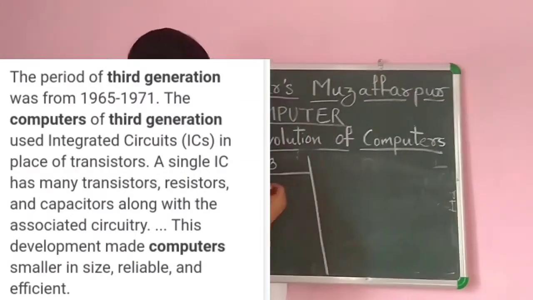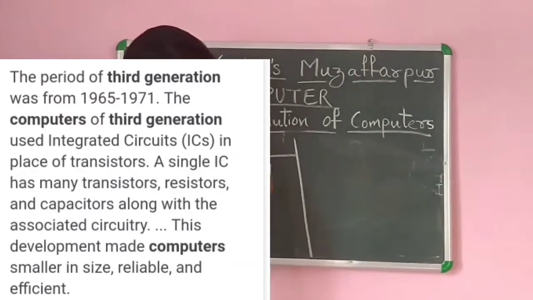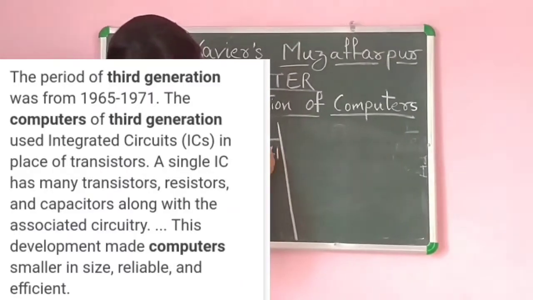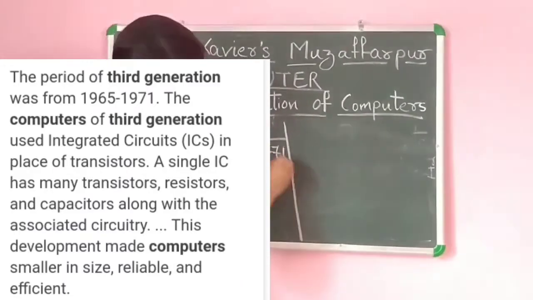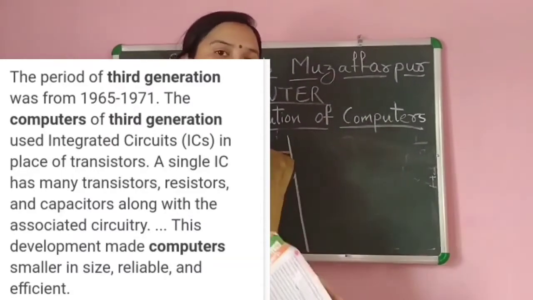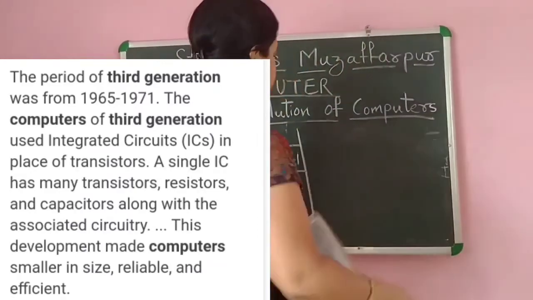Now we will move to the third generation computer, which ran from 1964 to 71. In this generation, the circuit used was the IC. IC stands for integrated circuits.